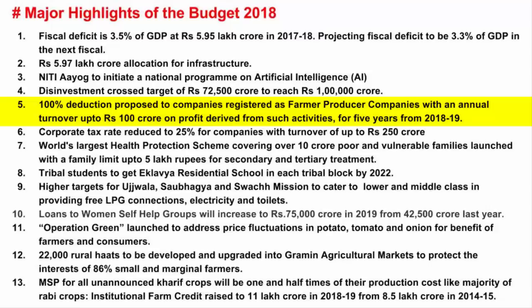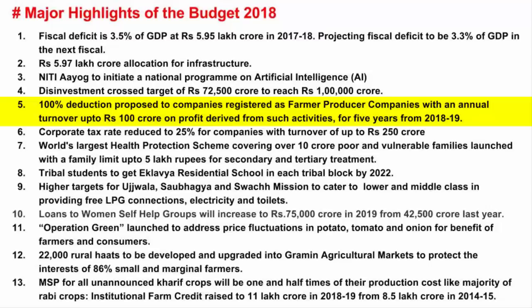Again, what you need to understand is, whenever a government gives such an incentive, in this case giving 100% tax deduction, the government does that to boost the activities of that sector. Because once a farmer produces, it is all in the hands of these companies who are the primary buyers. Because obviously a farmer will not have that much of capital to store, to process, or to market their produce. So these companies come into the picture, and the government is giving them incentive in the form of a tax cut.